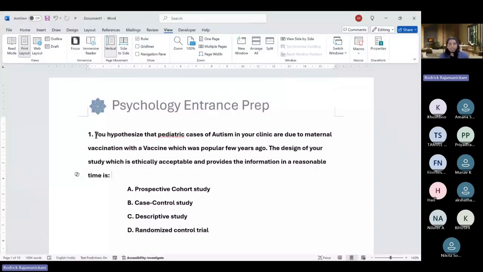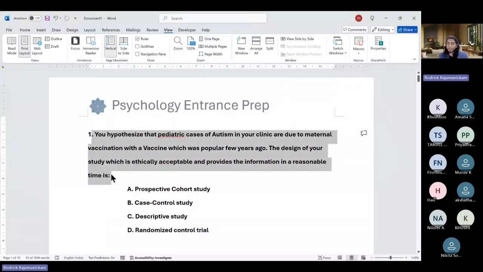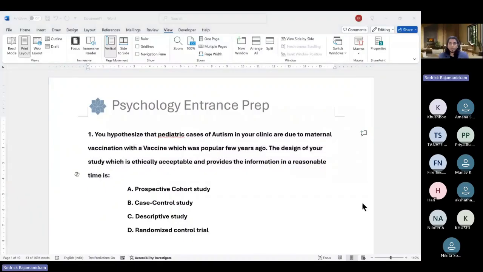So has anyone written this exam in 2023? GMCH. So any idea what the cutoff was in 2023? Could you just inform that? If you can just raise your hand also, it's fine. You can tell me if anyone has attempted this particular question paper before in 2023. No? Hey, you guys are being very ideal students. Okay, fine. So we'll start with the questions.